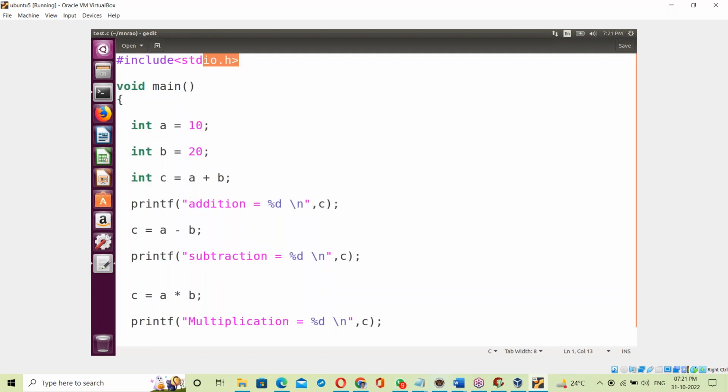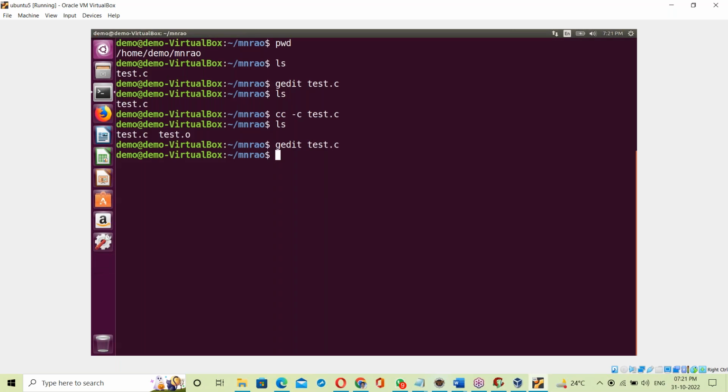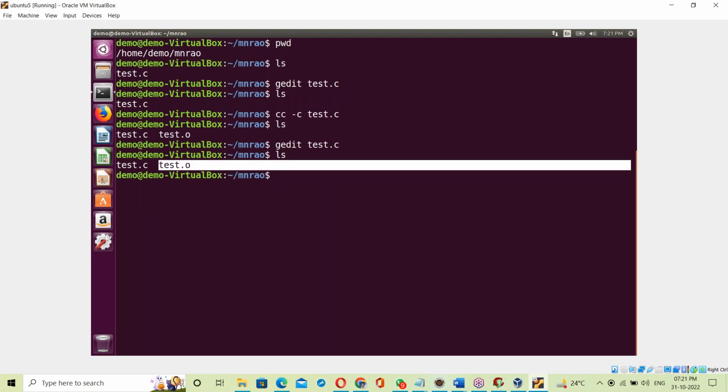Next, the C library also has its own binary code, since the stdio.h header file is included. Apart from this, Linux also has its library, with its own binary code. By linking all of these, the exe file is generated. cc -c compiled and test.o file was created. Now I'm creating the exe file: cc -o project test.o.